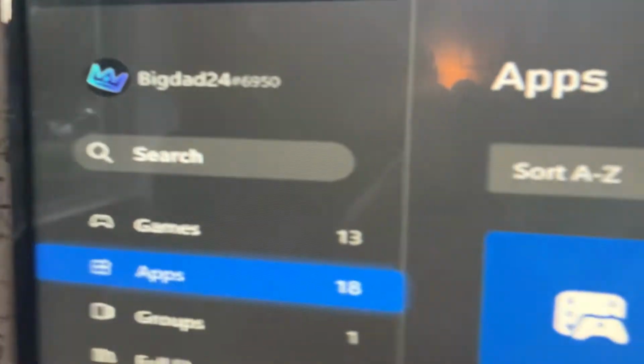So yeah, let's get into it. So first, you're gonna be on your home page and you're gonna come up to here. So it says My Games and Apps, and then you're gonna come down to Apps here. Go over to Microsoft Edge.